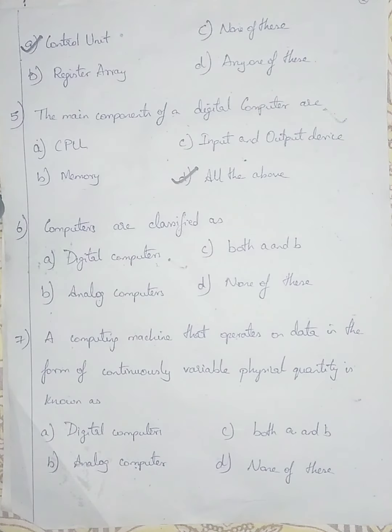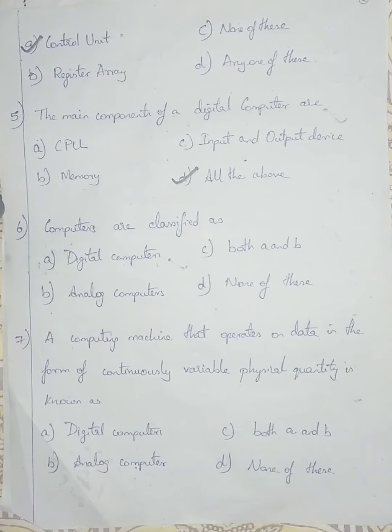An example of an analog computer is a fuel meter. If there is a drop in fuel, it goes nearer to the E side. If the tank is full, it goes nearer to the F side. If it is in the middle, it will be in the middle. Again, the example of an analog computer is the fuel indicator.